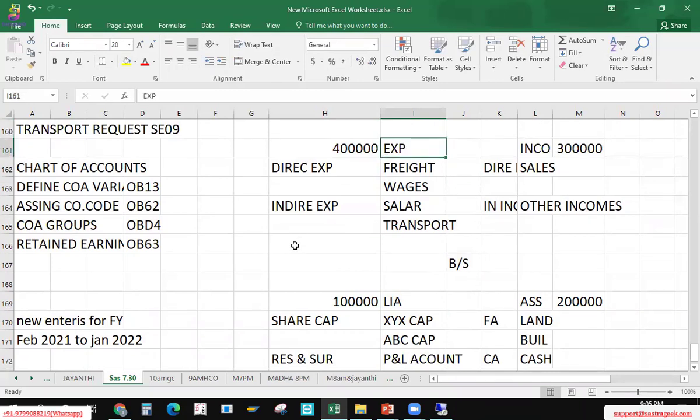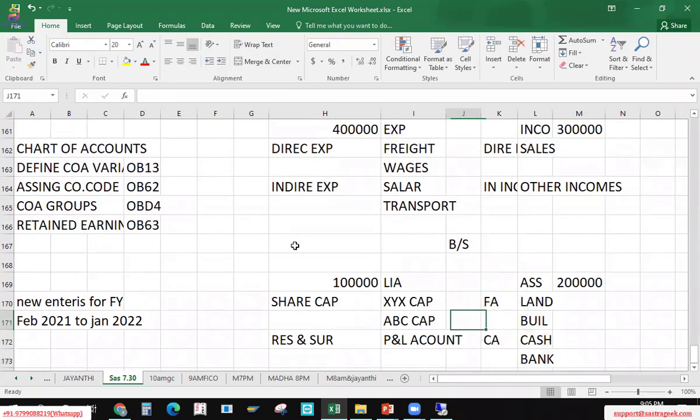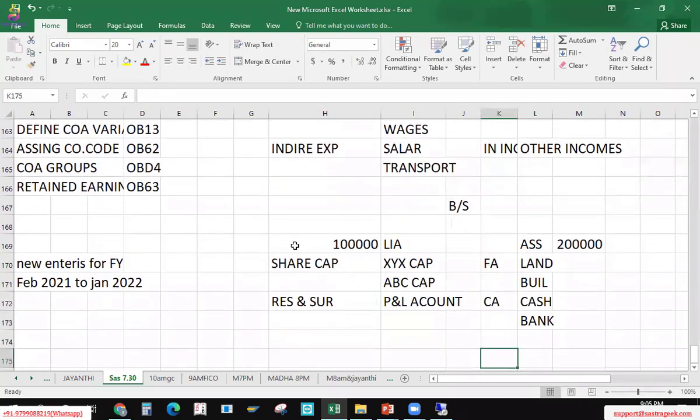Now, we have expenses, direct, indirect, direct sales, indirect incomes. We have fixed assets, current assets, and so on, secured investments. Also, one more group we can have: different groups maintained by different companies. So this grouping can be done in such a beautiful way in the future.